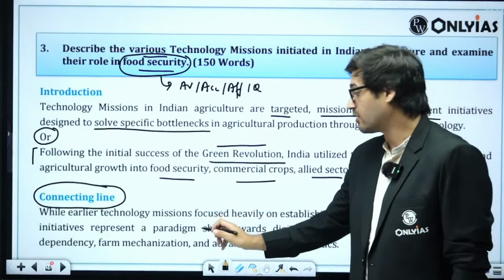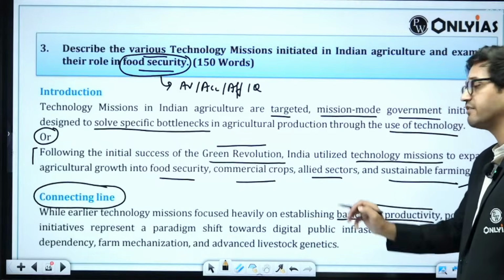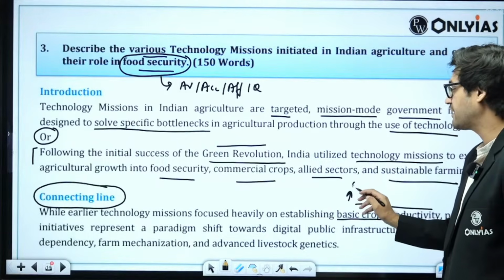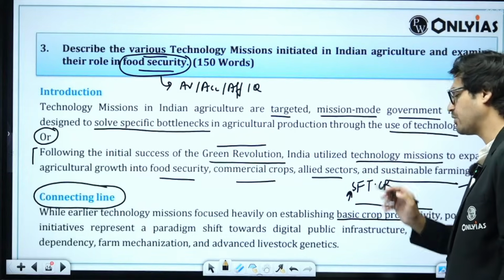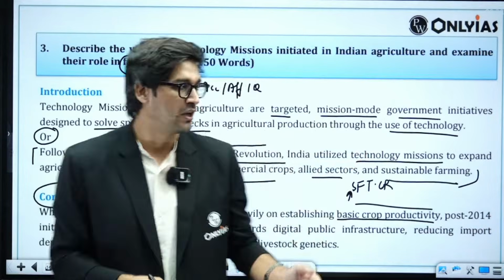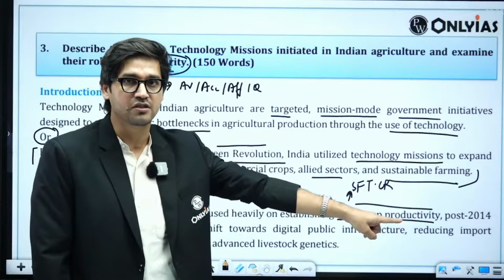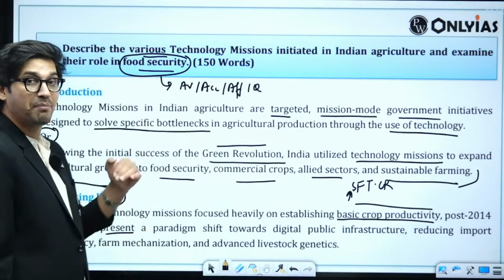While earlier technology missions focused heavily on establishing basic crop productivity, which means starting from the seed fertilizer technology program, the result of which was called Green Revolution. Earlier, our technology missions were mostly about productivity, but of late, especially since 2014, our initiatives represent a paradigm shift.